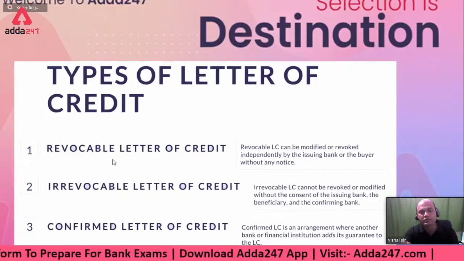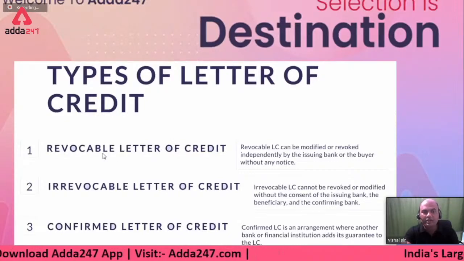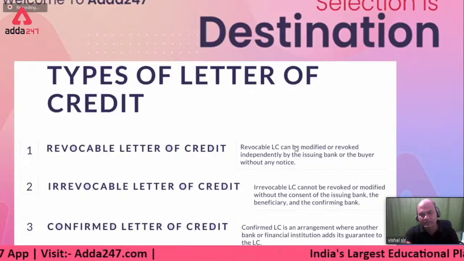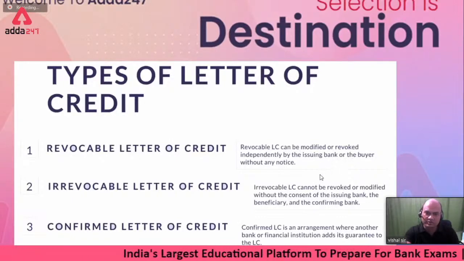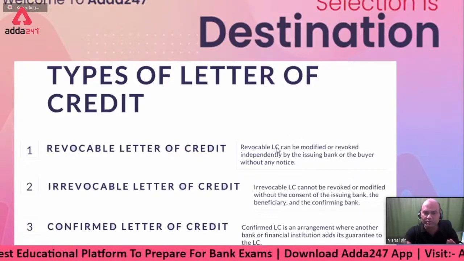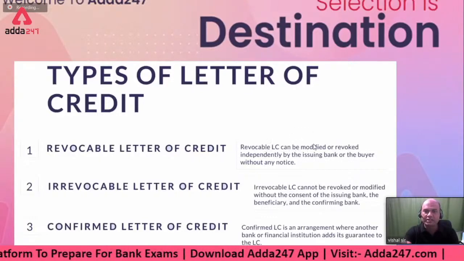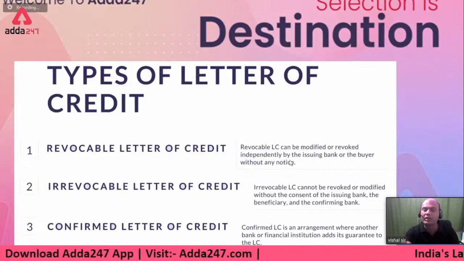What will he do with those goods if these are custom made? So that's why revocable LCs don't exist now under UCPDC. If any bank issues a revocable LC, then that is outside the purview of UCPDC. A revocable LC can be modified or revoked independently by the issuing bank or the buyer without any notice.